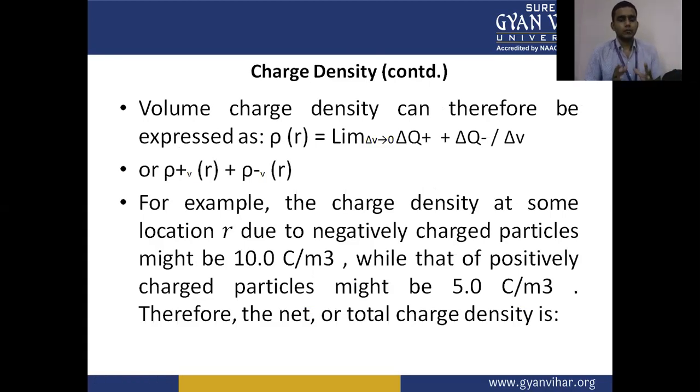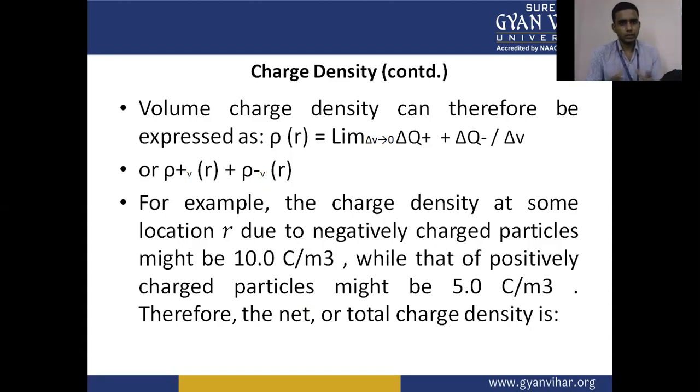Now, volume charge density can therefore be expressed by rho of r equal to the limit delta v tends to 0, of the summation of the positive charge plus the negative charge divided by delta v. Or we also express it in terms of the volume charge densities, that is rho plus of r plus rho minus of r.